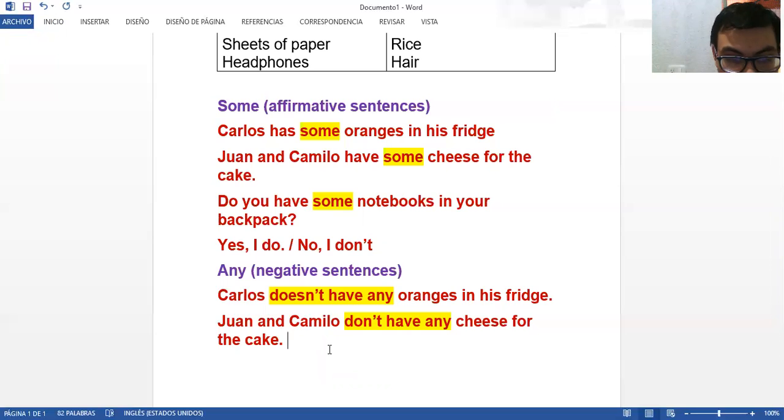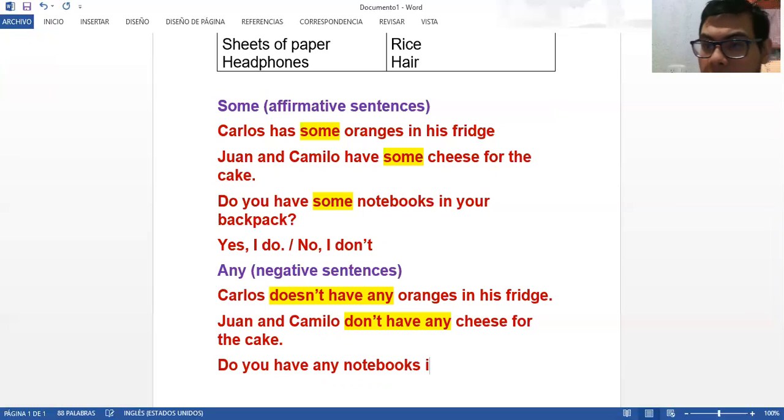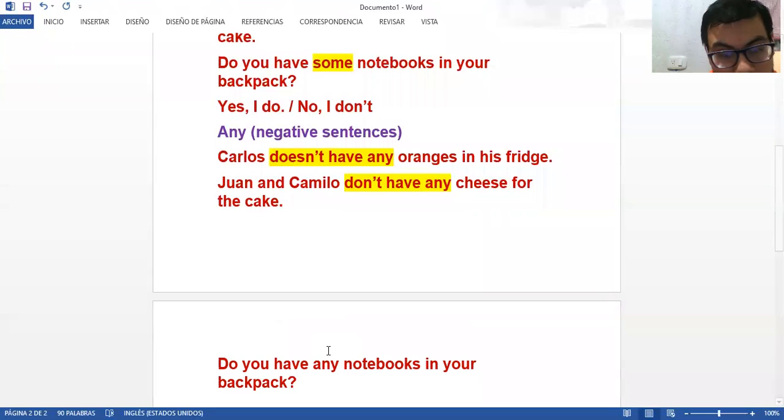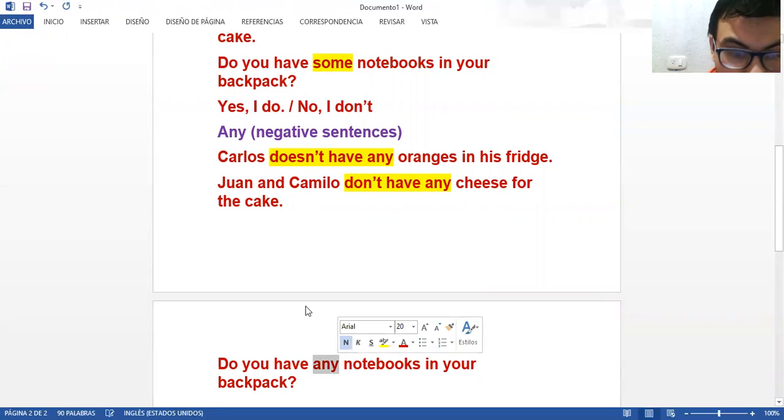So now we are going to say, do you have any notebooks in your backpack? Here is the question. Again, here we are going to highlight any.